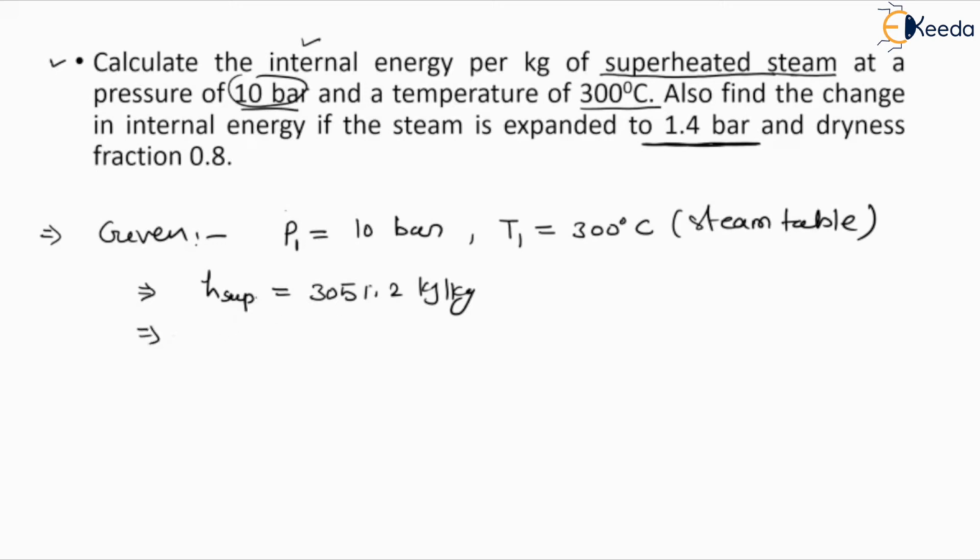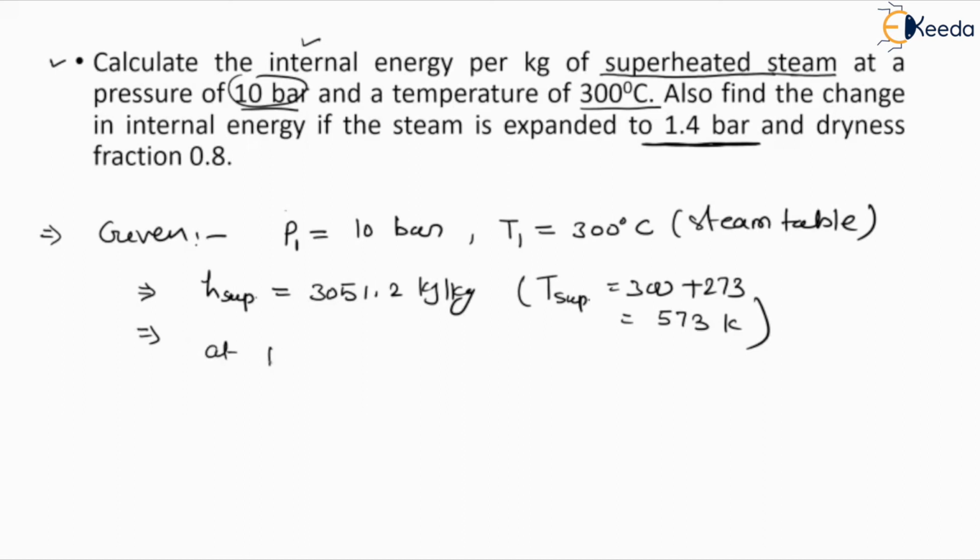Another value: first we need to convert this temperature. This is the superheated temperature, 300, so it will be converted into Kelvin. It will be 573 Kelvin. Either we can define it in degrees centigrade or in Kelvin. So h superheated we define with the help of T superheated. Now corresponding to 10 bar, we also define the T saturated value.